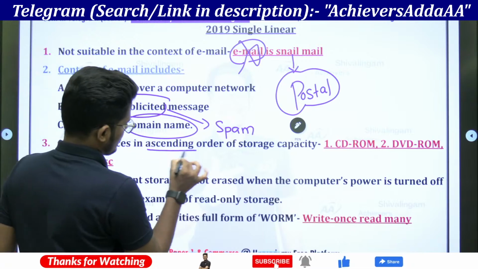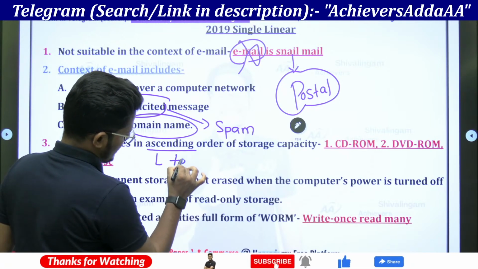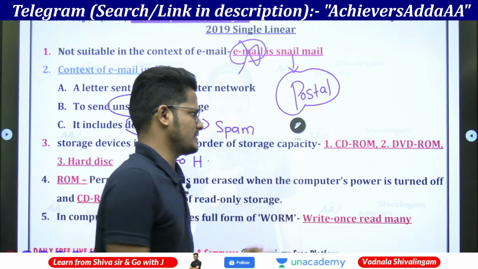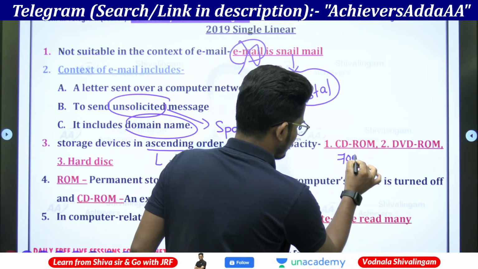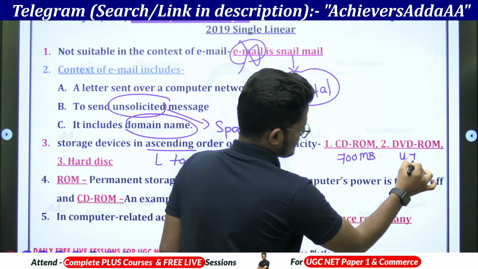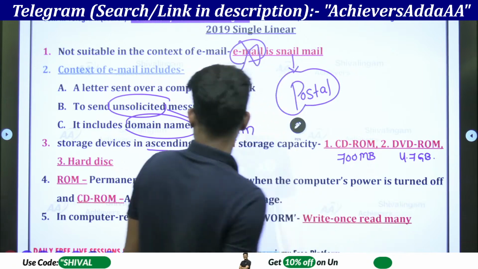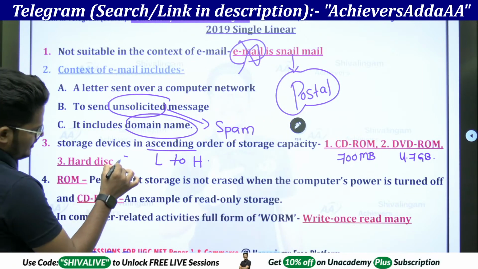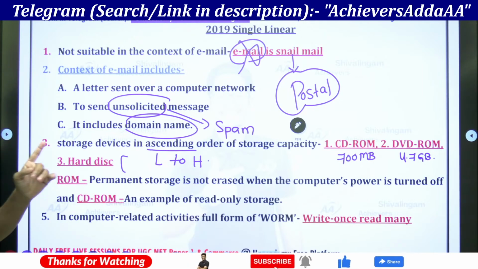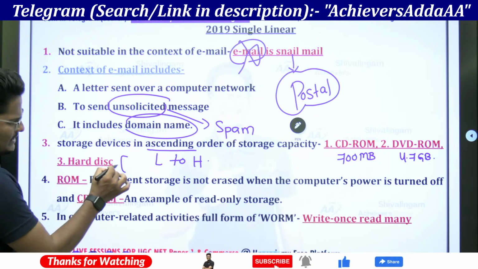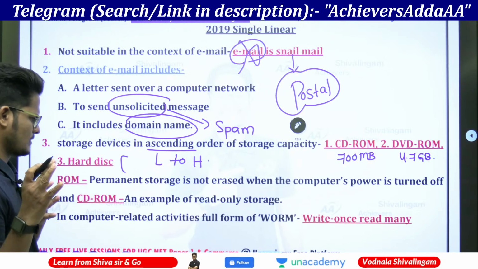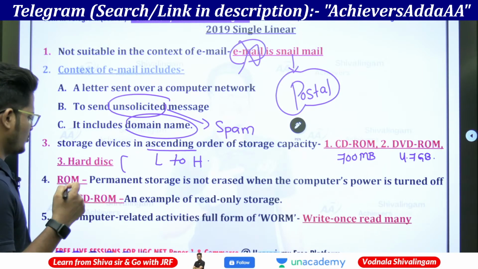Storage devices in ascending order of the storage capacity. Ascending means low to high. CD-ROM, DVD-ROM. CD-ROM up to 700 MB, right? And DVD-ROM up to 4.7 GB. Whereas hard disk could be up to, this is the highest range of hard disk, I forgot. I have given it in one of the charts. Please, if anybody remembers, tell me. So here 17 TB for hard disk, not GB. Please do let me know.